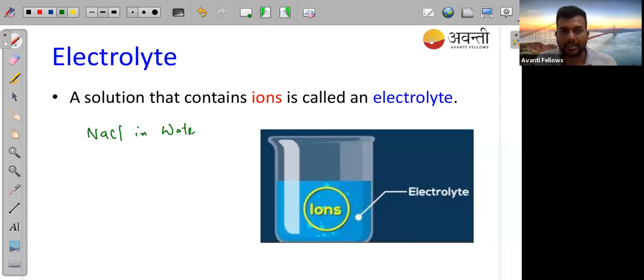If you are mixing NaCl in water, what will happen? We'll get ions like Na plus and Cl minus. So if a solution contains ions, it will be an electrolyte. Basic definition: if any solution has ions or dissociation, we can say breakdown also, is happening, then it will be your electrolyte.